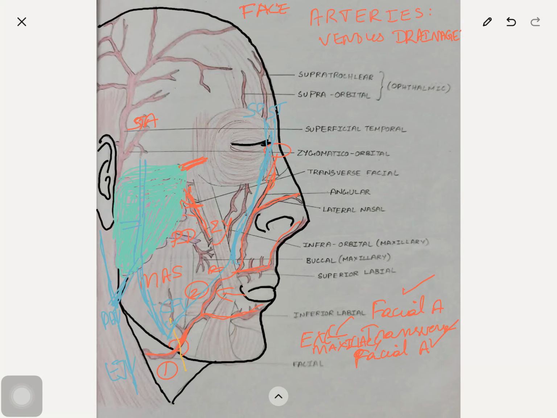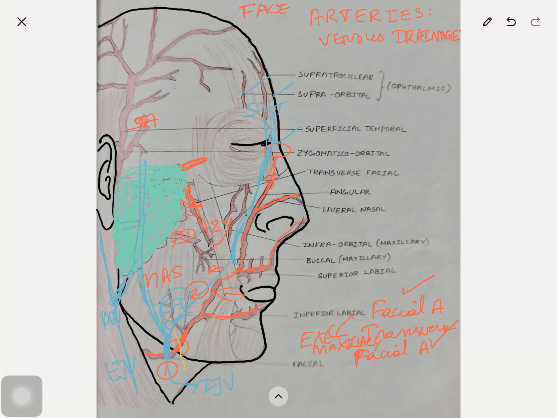So this is the facial vein. Now we have seen how it is formed, and it drains into the internal jugular vein in the neck. So this is the venous drainage of the face. Supraorbital and supratrochlear veins join to form the facial vein. Then the anterior division of the retromandibular vein joins with the facial vein to form the common facial vein, which drains into the internal jugular vein in the neck.